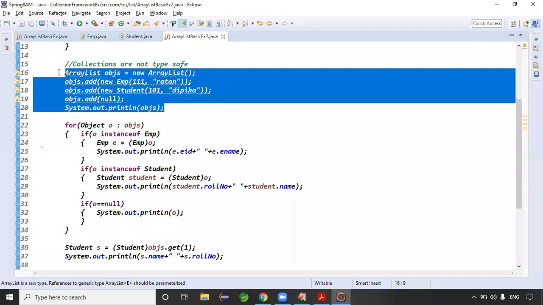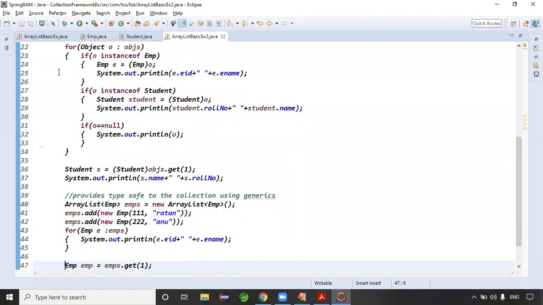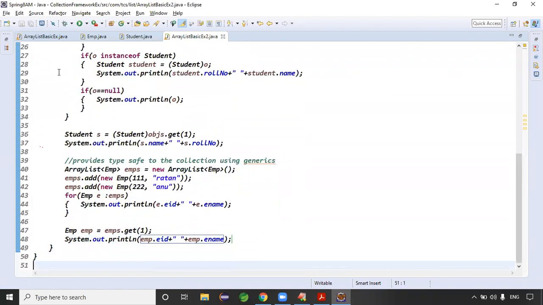We got the warning symbols, right? Warnings are not recommended, guys. That's why collections with generics are recommended. Guys, now tell me, arrays are storing what type of data? Homogeneous or heterogeneous? Homogeneous. Exactly. Collections are storing heterogeneous, right? That's why we are moving to collections.